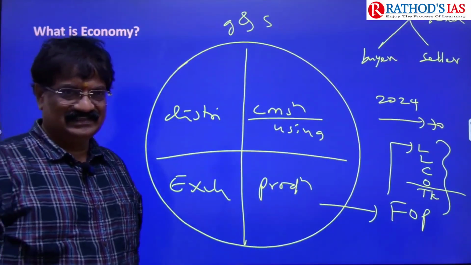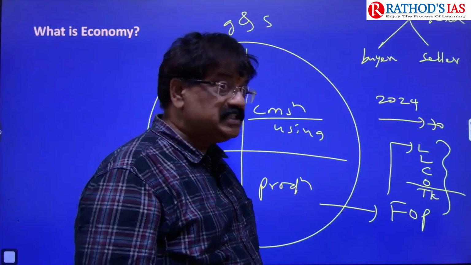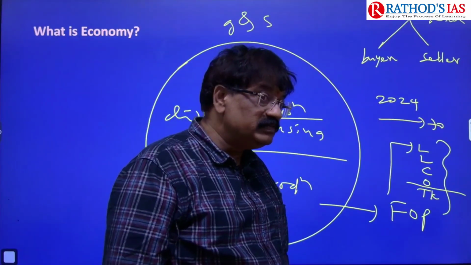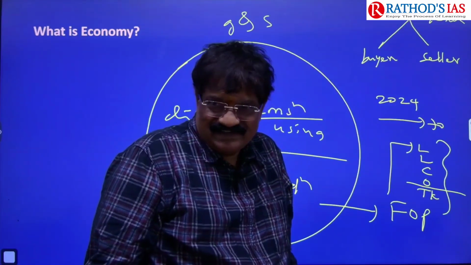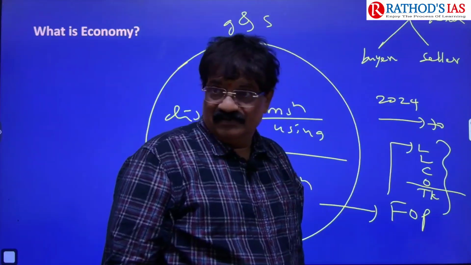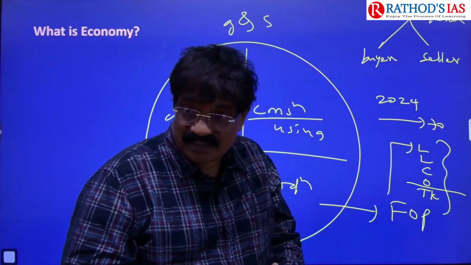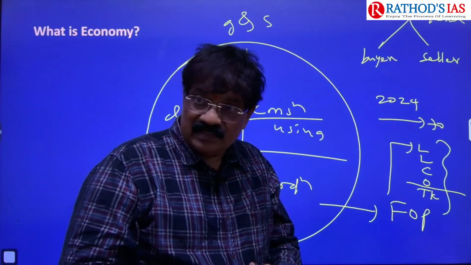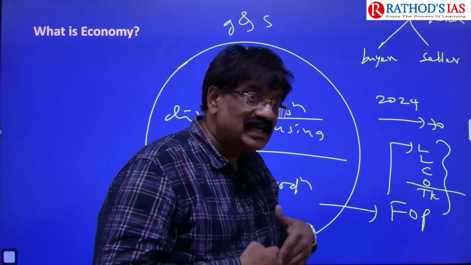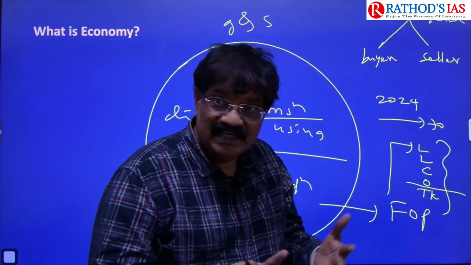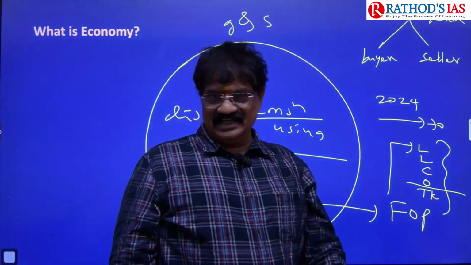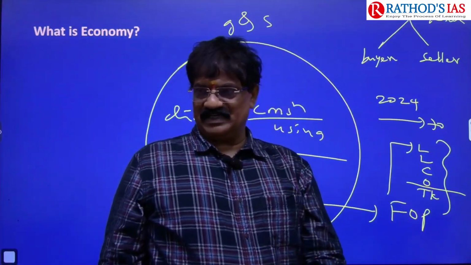Exchange or market may be domestic or foreign. State to state movement of goods and services is the domestic market. From country to country, goods moved are named as international markets. Either national or international markets.